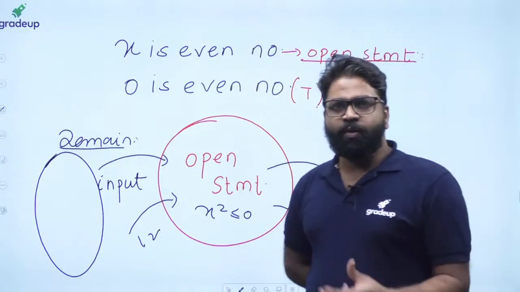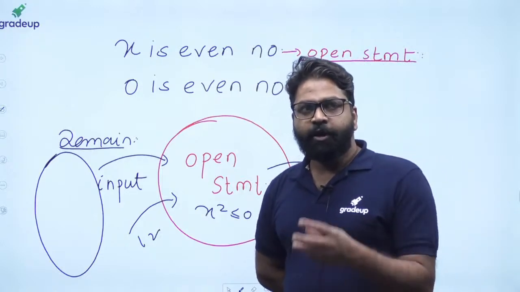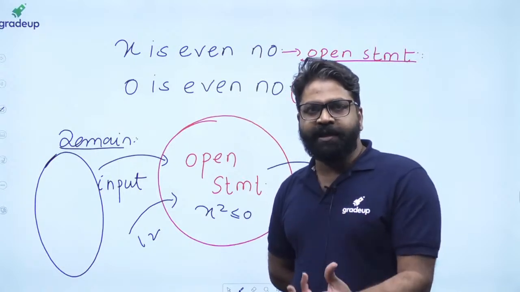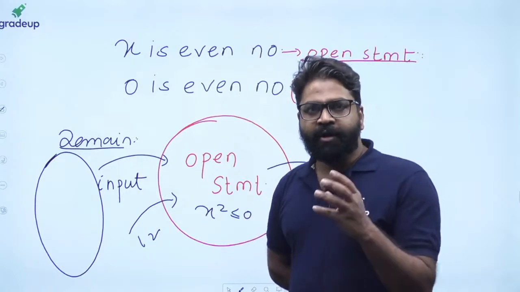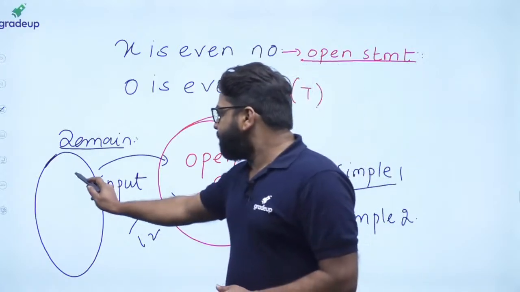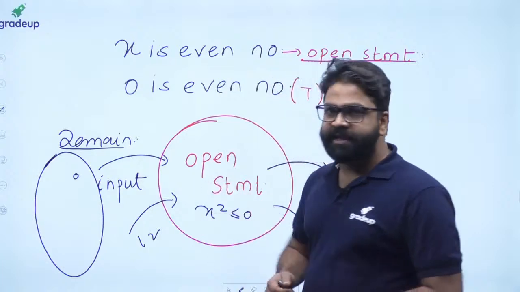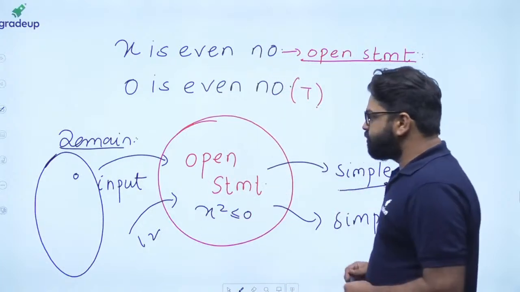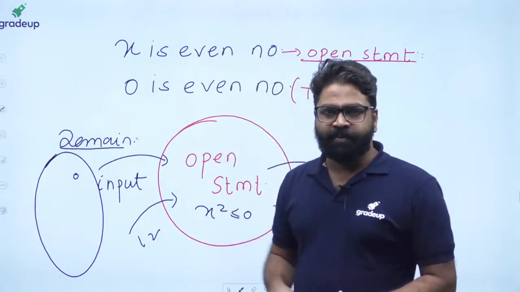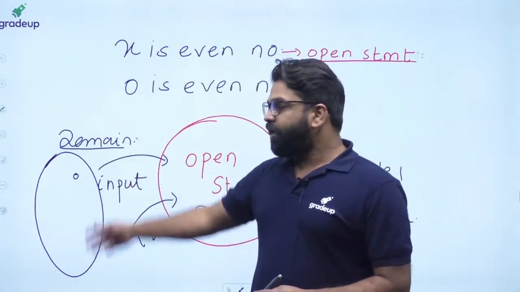So if somebody asks what is a domain, then you have to say that a domain is basically defined as the set of possibilities for an open statement, or the elements of possibility for an open statement. So you are taking the input from here, putting it into the open statement, and the open statement changes to a simple statement. So domain is basically the set of possibilities for an open statement.